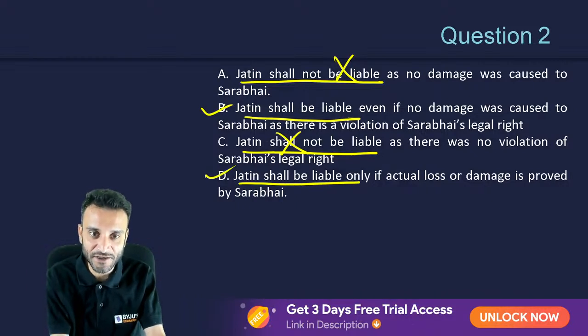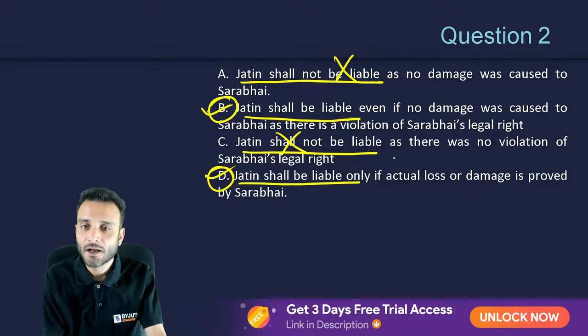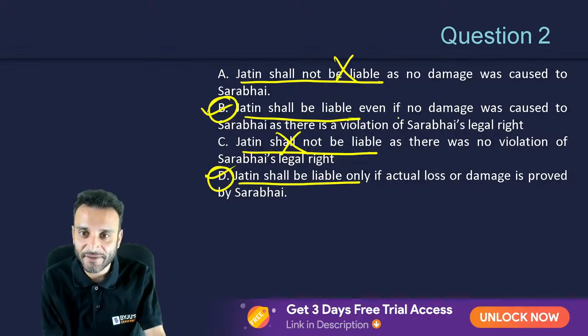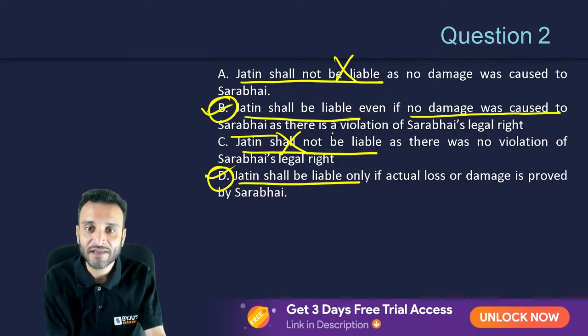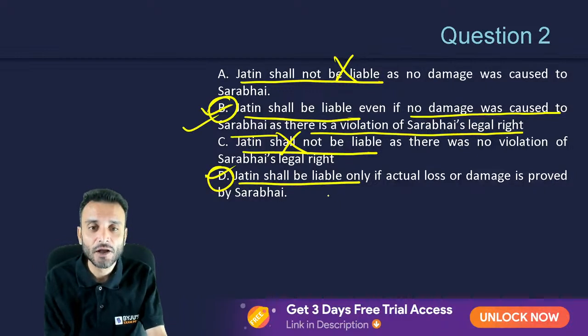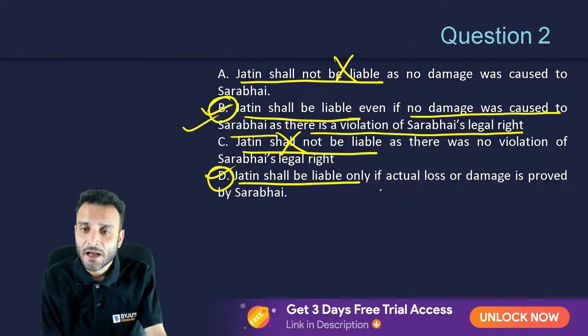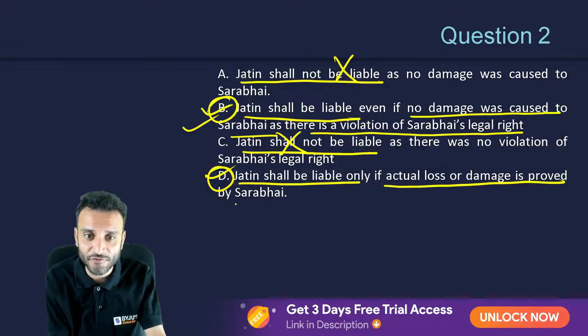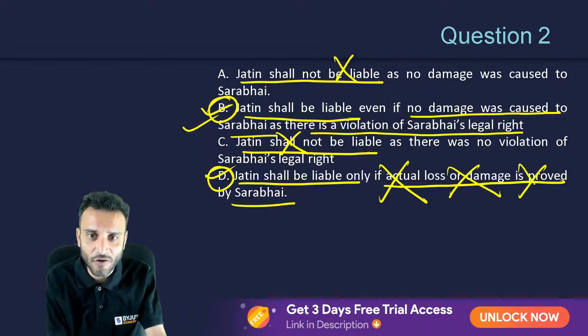Okay. So between B and D, Jatin shall be liable even if no damages was caused to Sarabhai and there is a violation of his legal right. Very good. As per the principle, Jatin is liable only if actual loss is proved by Sarabhai. No, this thing is wrong.